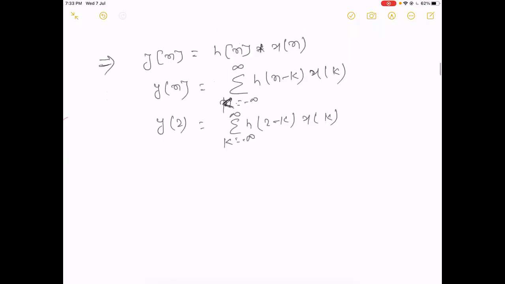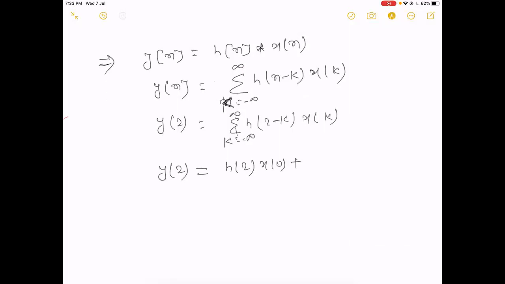First check the graphical way. Here h(2 minus k) times x(k), and we have to find y2. Put k equal to 0: h2 times x0, plus k equal to 1: h1 times x1, plus k equal to 2: h0 times x2.